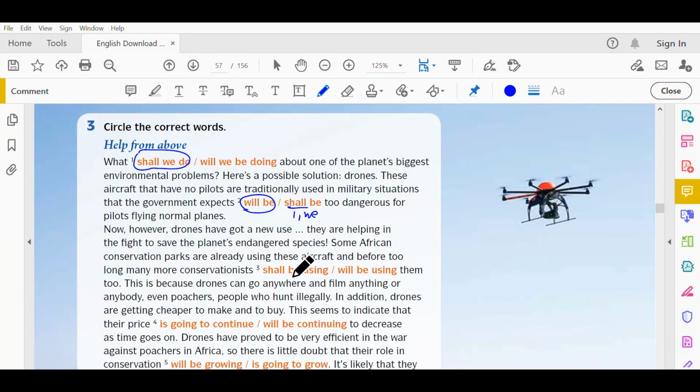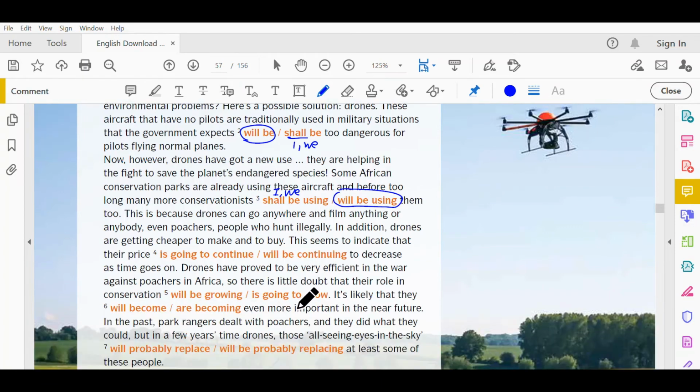Okay, next. Some African conservation parks are already using this aircraft, and before too long, many more conservationists shall be using or will be using. Okay, we cannot use shall because this is only for I and we. So for number 3, the answer is will be using. Then you have number 4.